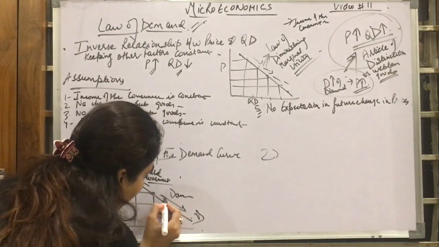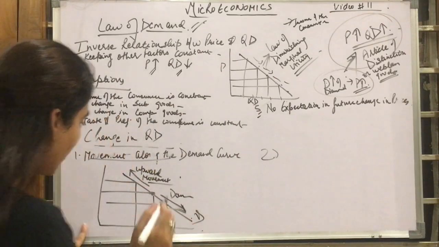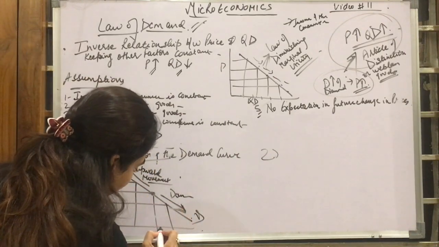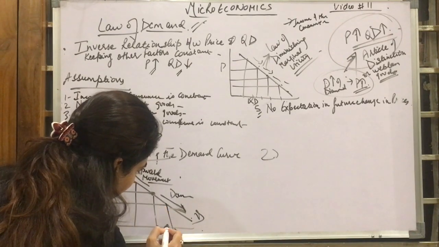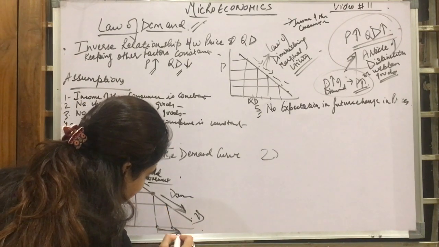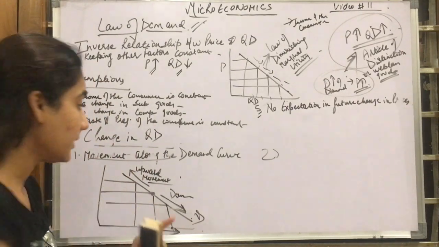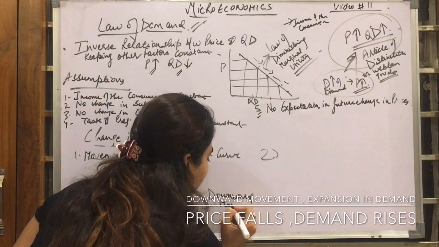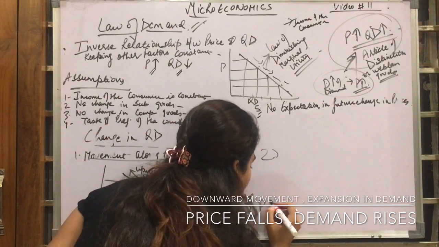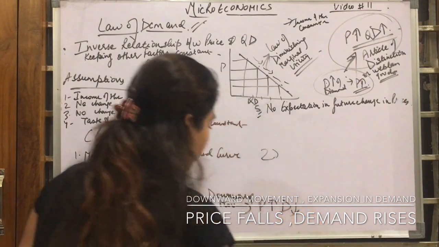So downward movement means that the demand is rising. From here, the demand rises to here. That means in a downward movement, the price falls, so demand rises.